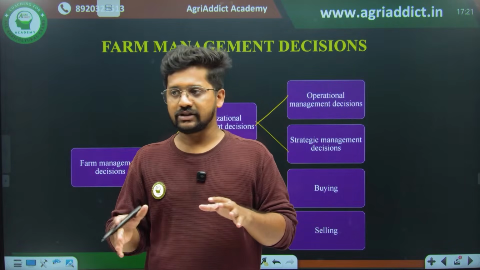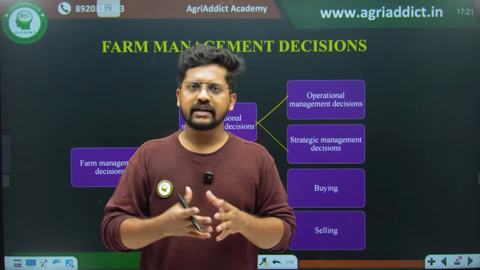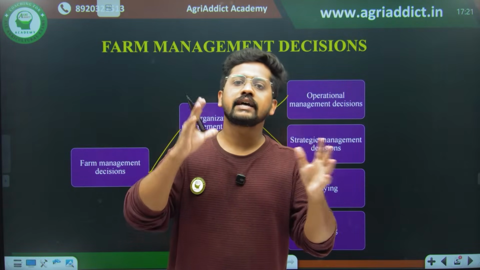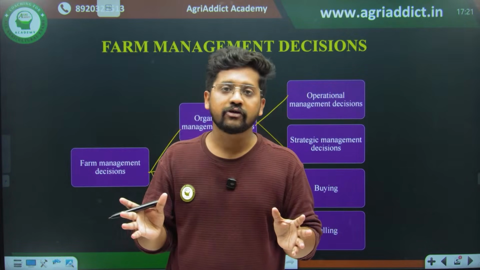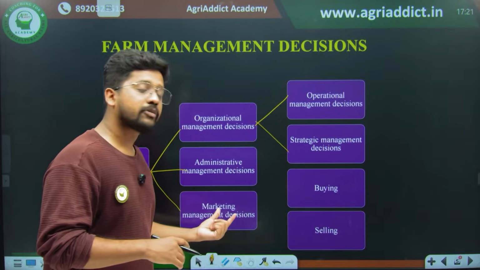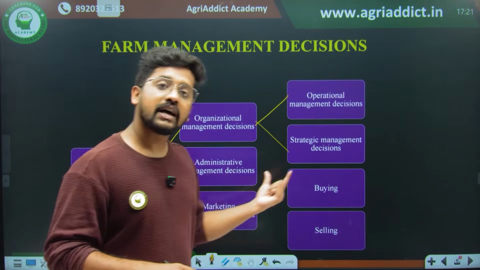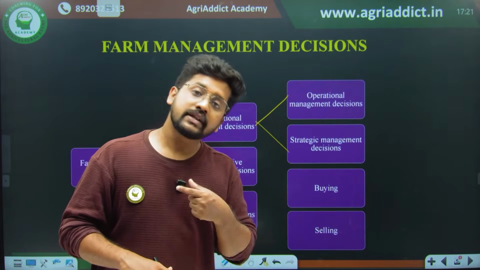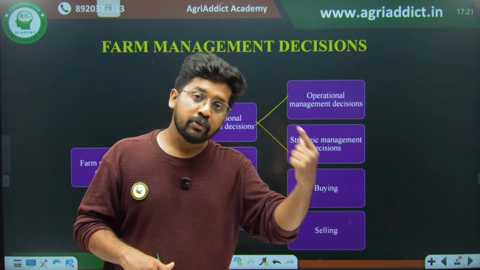You have to check how you would have studied the cash flow statement and all in the agricultural finance part. So this is regarding the entire management, the administrative part. But there is another called marketing management decision. After the agricultural production program, it has to be marketed properly. Also, during the agricultural production program, the input should be procured, right?